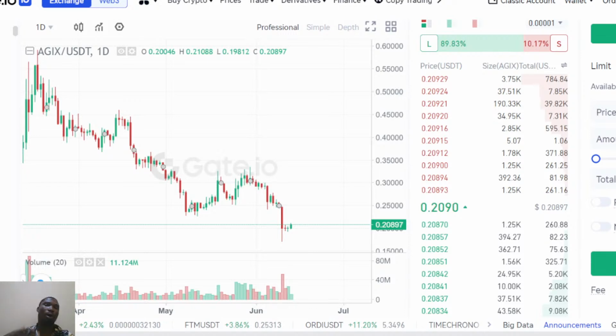We'll talk about more analysis of this project. Remember, these are AI projects. So if you're looking at ways to invest in this, it is a very good project to look into. And you can trade on it on Gate.io. You can buy a portion of this token there. Do your own personal research about what this place is all about and invest in it, because it's a good form of investment when looking at it.